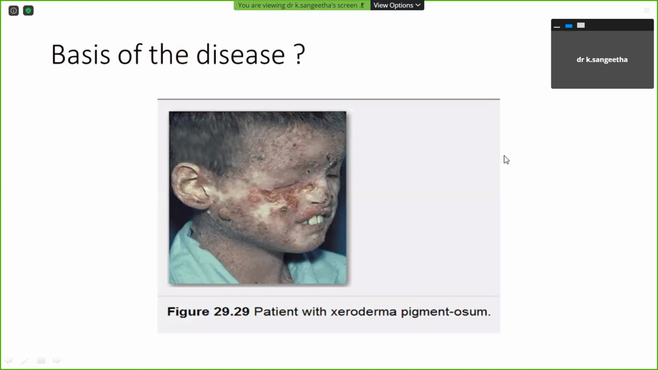DNA damage. It's a defect in the DNA repair mechanisms. So following this DNA repair mechanism defect, the patient will have a skin problem. We can call it xeroderma pigmentosum.